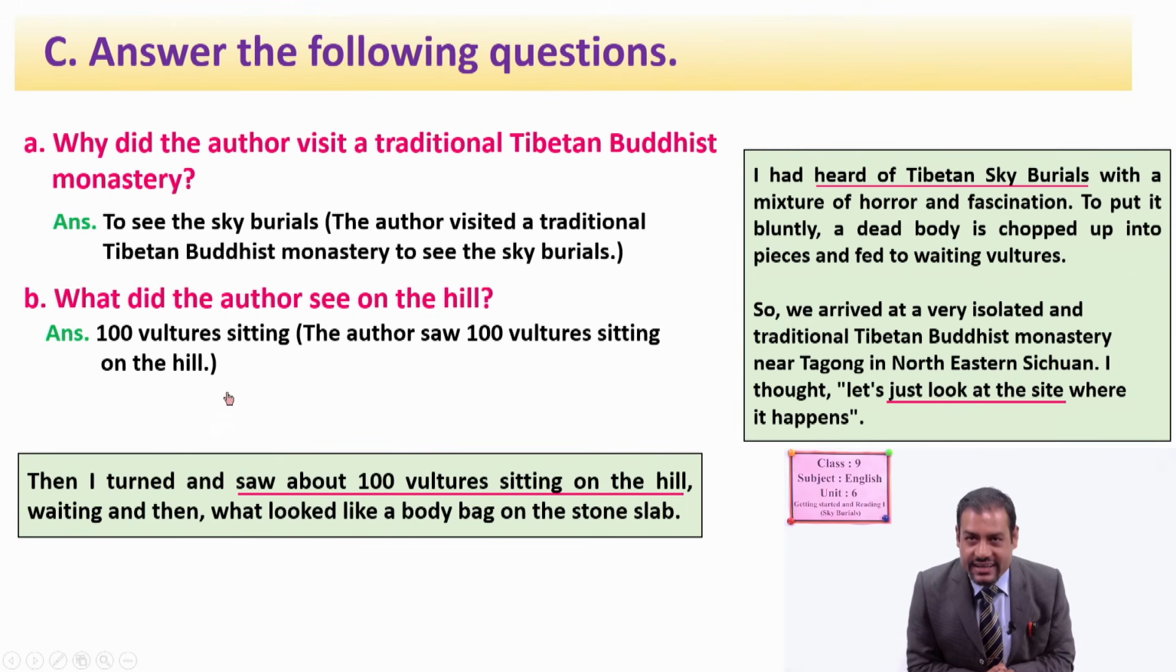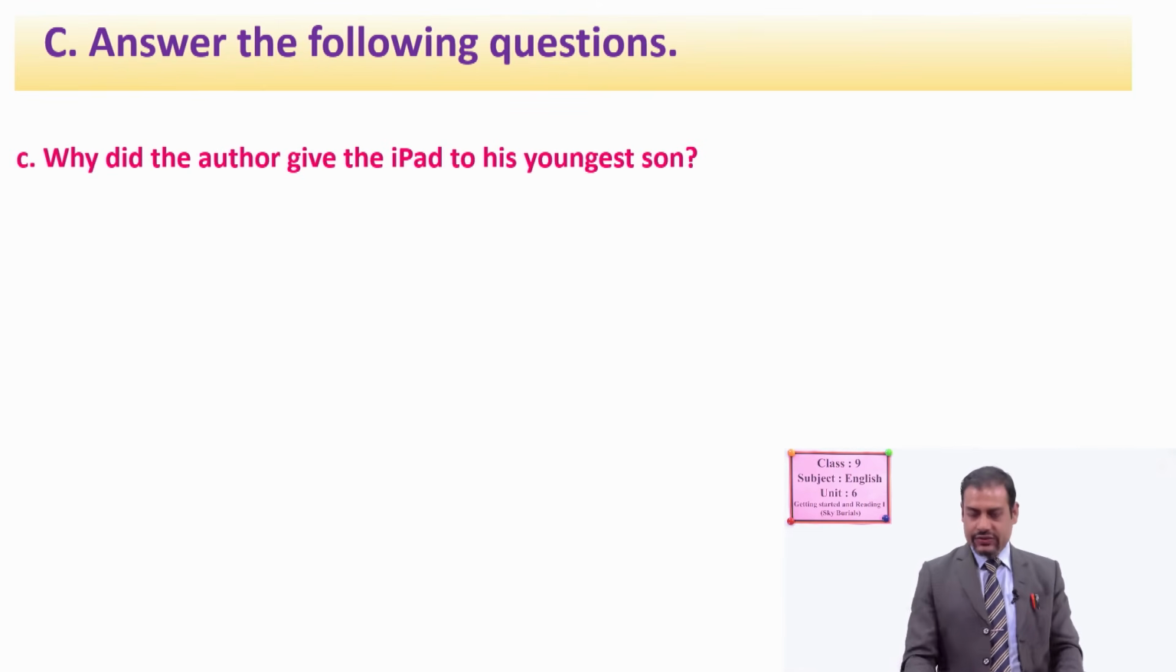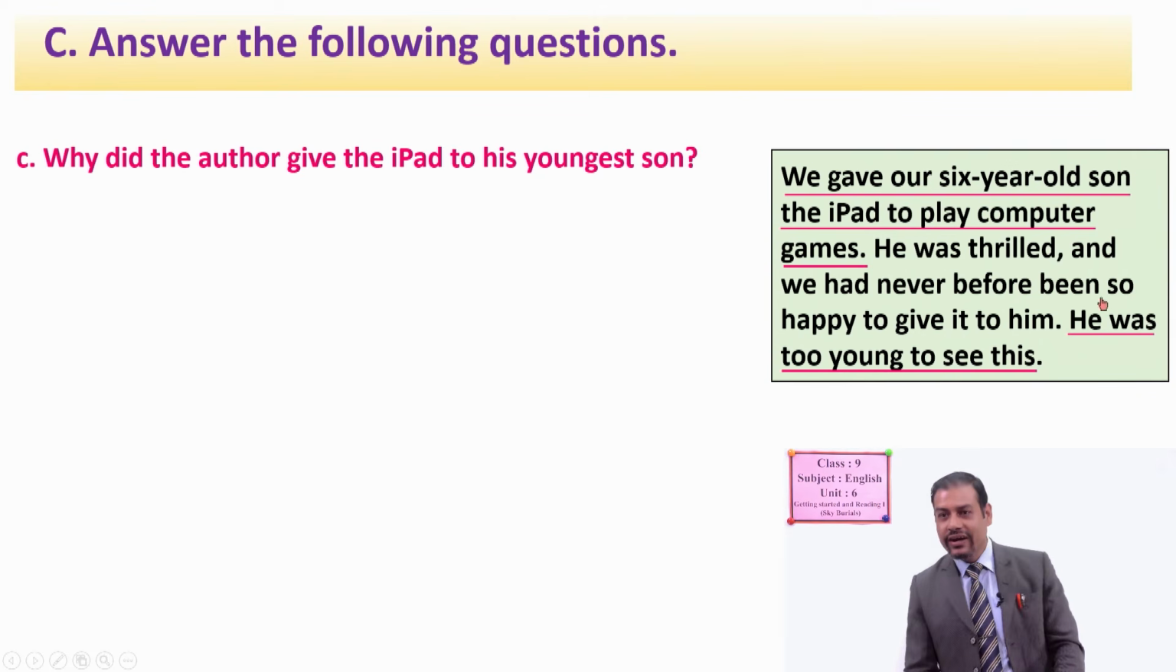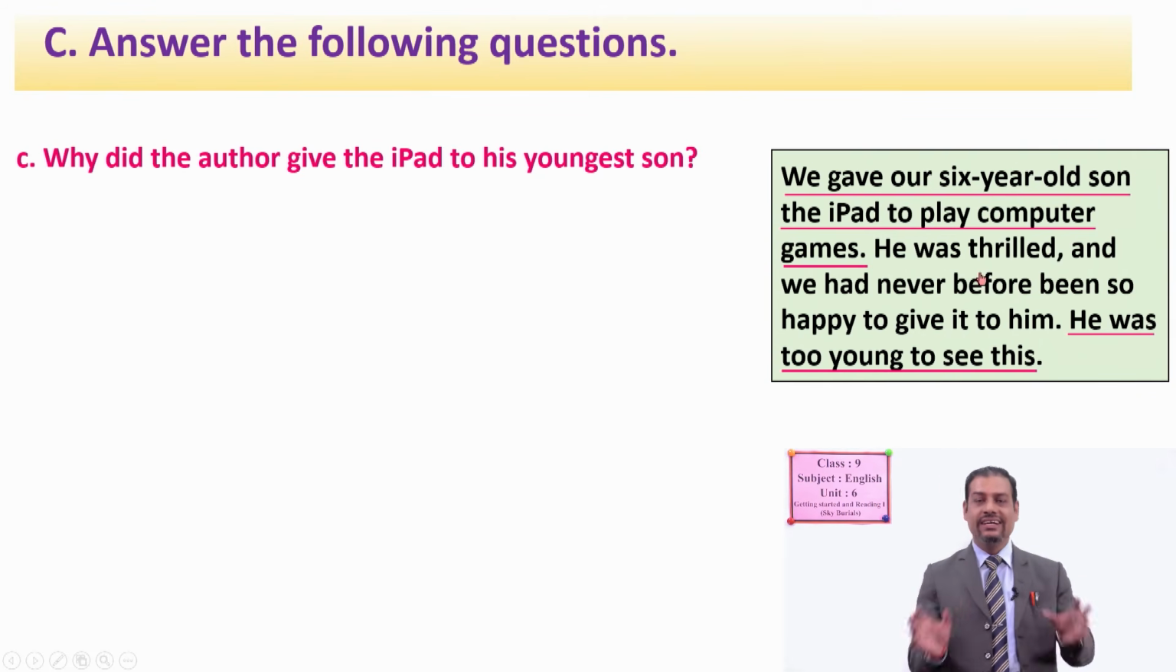Have you got the idea of how to write the answers of the comprehension questions? Very good. If so, dear students, now I want to show you one more. Why did the author give the iPad to his youngest son? Again, you can find the ideas in this paragraph. For example, "we gave our 6-year-old son the iPad to play computer games." And again, "he was too young to see this." So again, you have to reorganize your ideas to write the answer of this question.